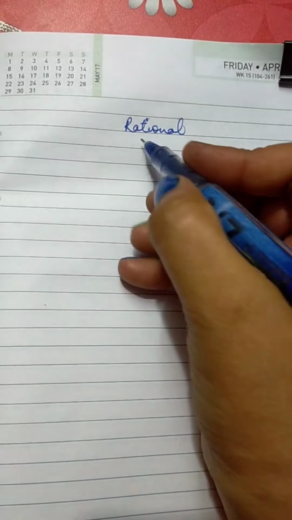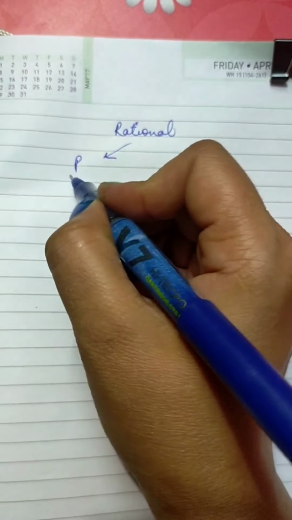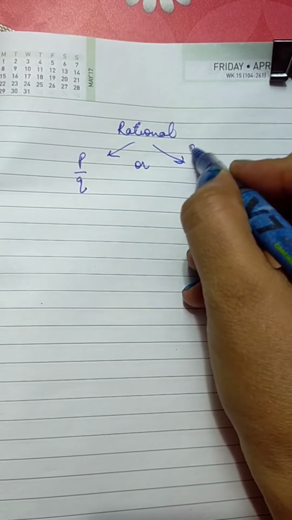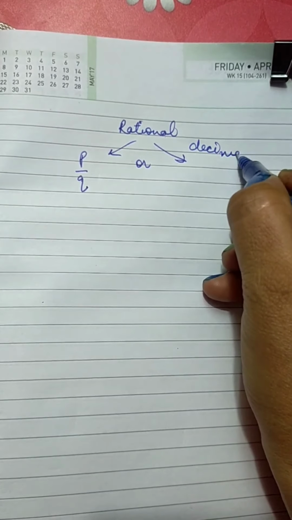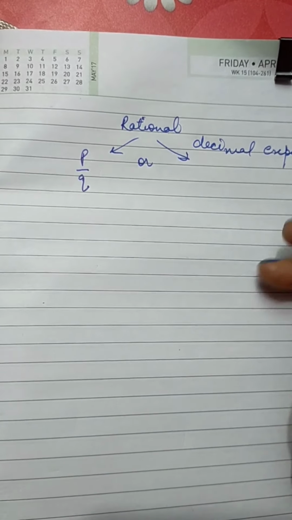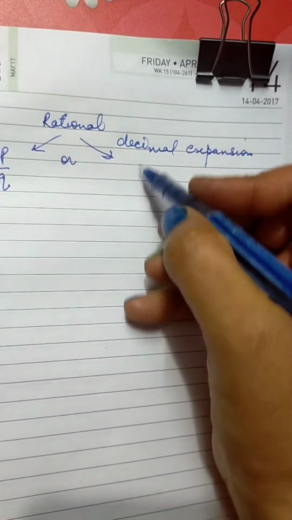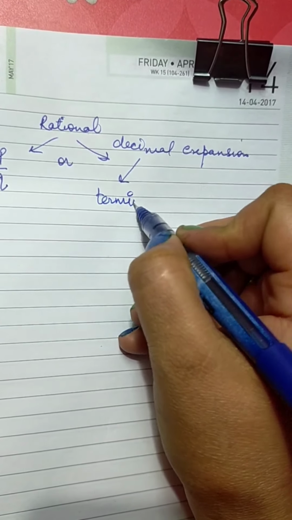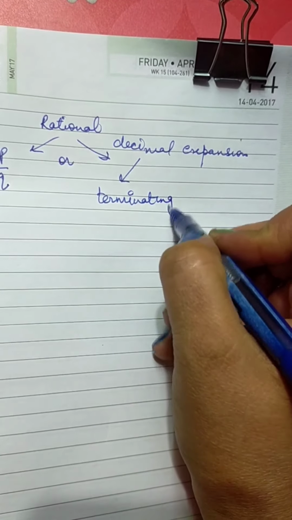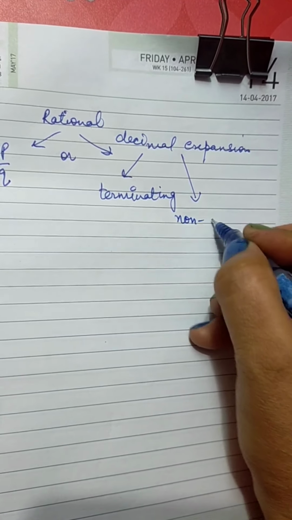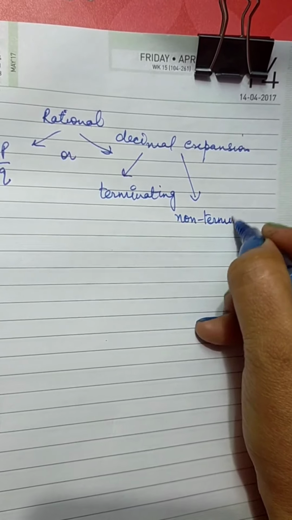I am writing the same thing, either it is in the form of P over Q form, or if it is in decimal expansion, then decimal expansion should be either terminating, then it is rational, or if it is non-terminating, then it has to be recurring.